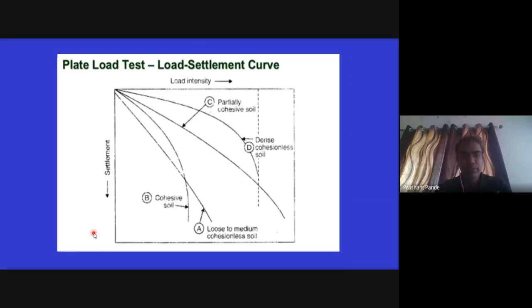After getting the results, we will have to draw the load settlement curve like this. These are the curves for various types of soil. Partially saturated cohesive soil is obtained as a straight line. And for dense cohesionless soil, a well-defined curve is obtained. For loose soil, it is obtained just like a straight line. And for cohesive soil, a somewhat curved, parabolic curve will be obtained.